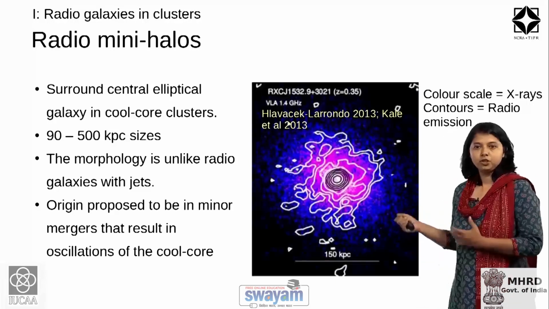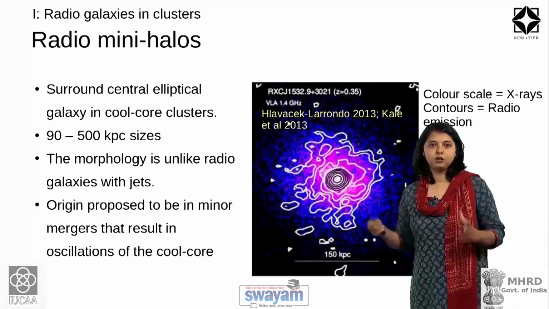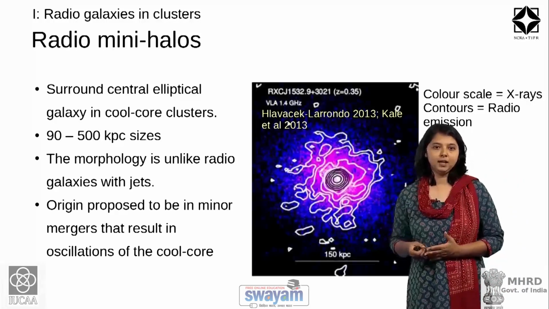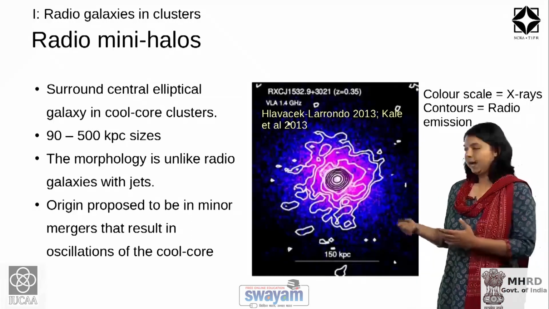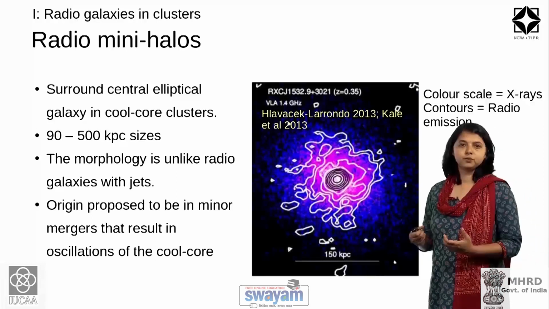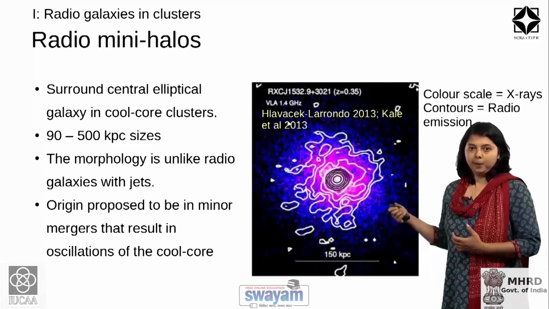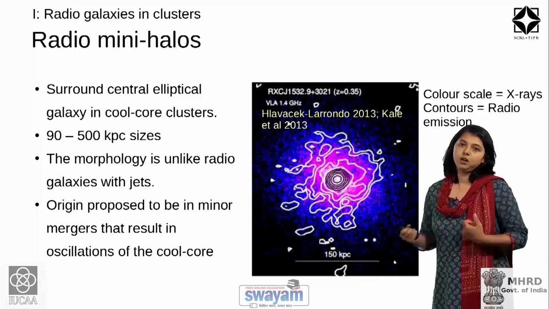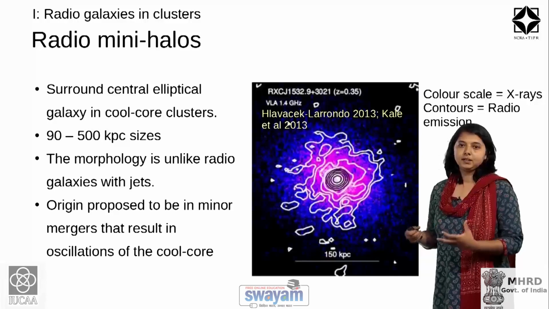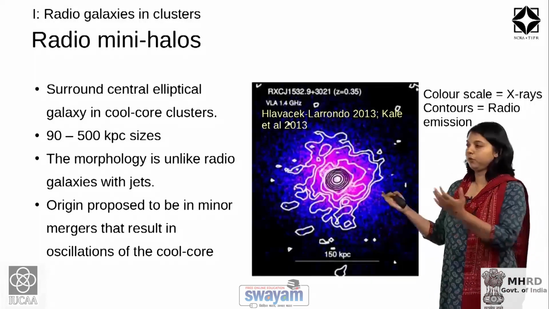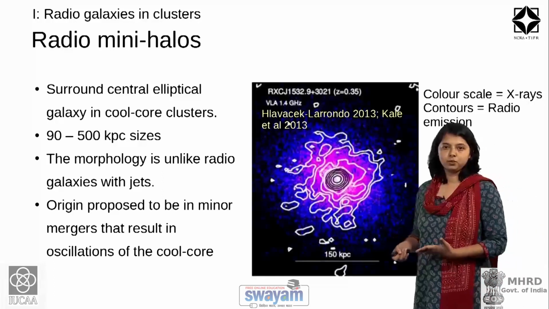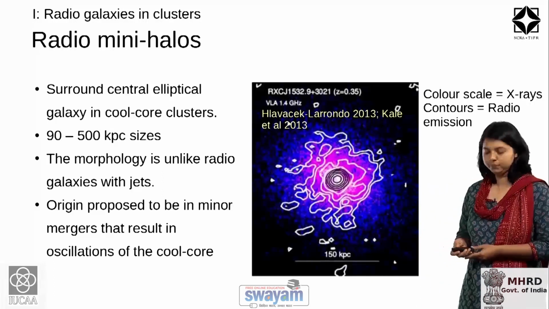To explain the emission of such morphology, on scales of 90 to 500 kiloparsecs around the central galaxy, it has been proposed that minor mergers, when galaxy clusters undergo mergers with other galaxy clusters, can result in the oscillation of the cool core of the galaxy cluster, and that can lead to reacceleration of the relativistic plasma that exists around that galaxy and lead to such sources which are termed mini halos.